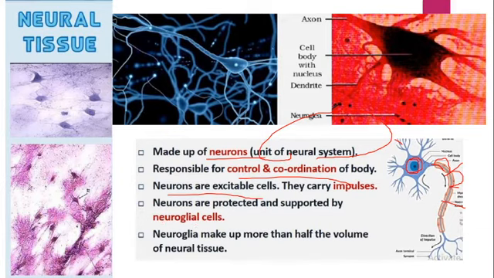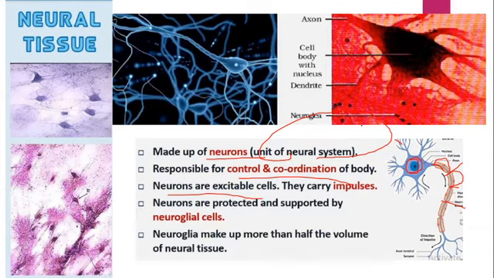This is the nervous system. If you take a section, you can see the cytone part or cell body, with dendrite arrays and a long branch, the axon, right? You can also see other cells in the neural tissue. These are the protective cells surrounding the neurons, called neuroglia cells or neuroglia.